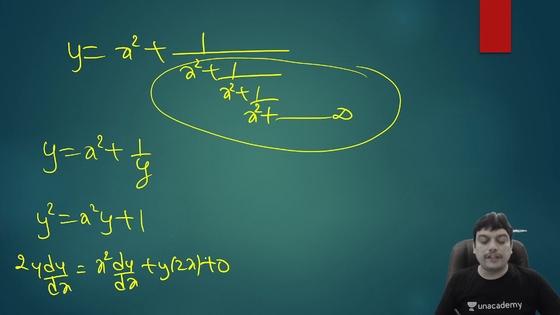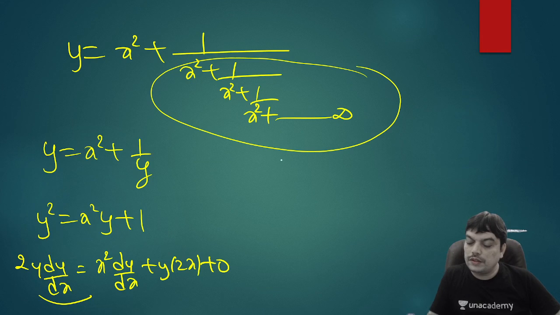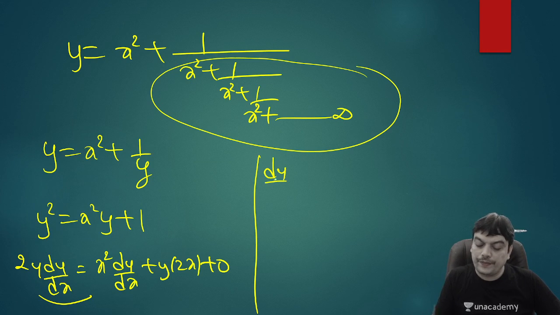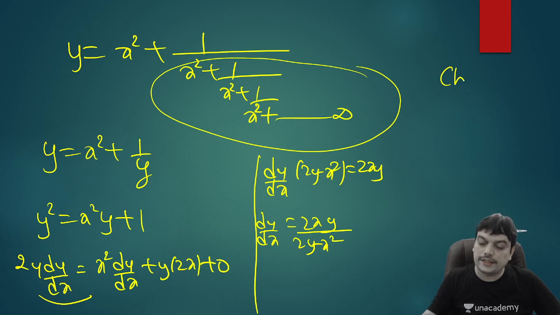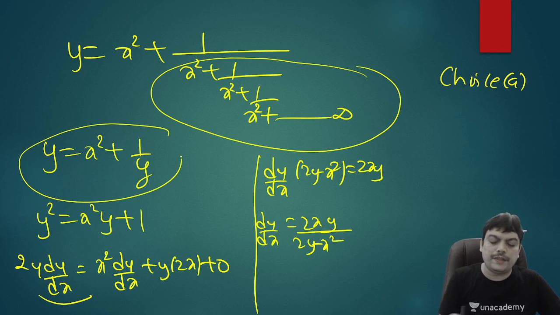Now collect the terms of dy by dx together. It will give you dy by dx into 2y minus x square together, and 2xy will be left out in RHS. So from this you can conclude that dy by dx is equal to 2xy divided by 2y minus x square. That's nothing but choice A. So this question is also quite simple. If you know this step, the problem is easy.